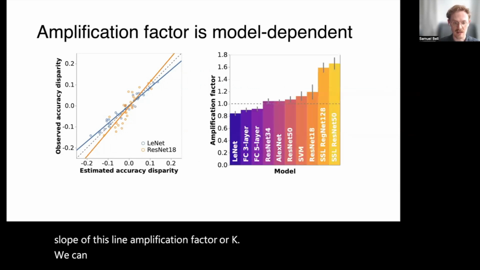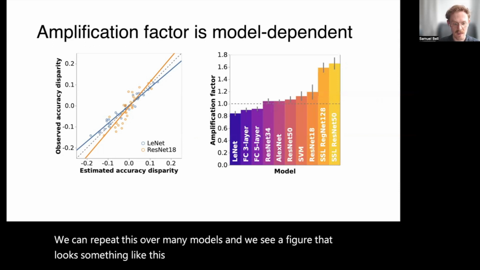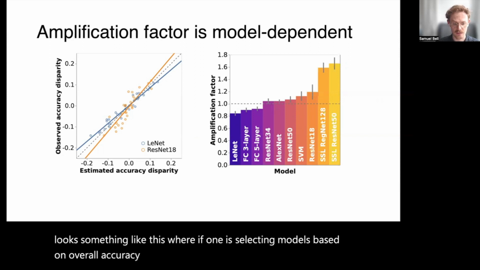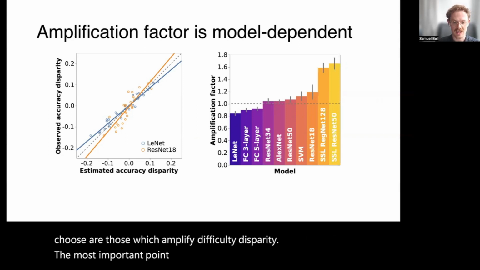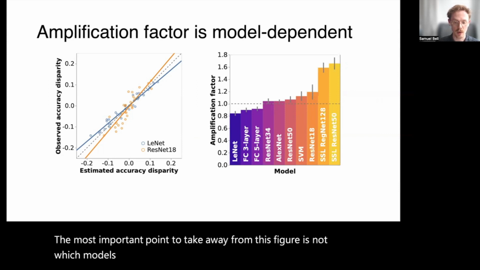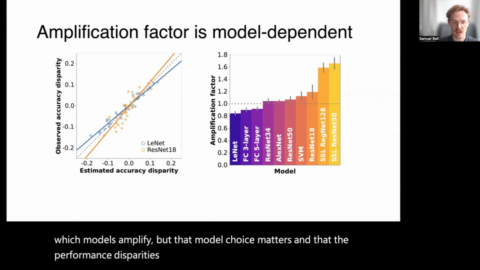We call the slope of this line the amplification factor, or K. We can repeat this over many models, and we see a figure that looks something like this, where if one is selecting models based on overall accuracy over the test set, the models we would tend to choose are those which amplify difficulty disparity. The most important point to take away from this figure is not which models amplify, but that model choice matters, and that the performance disparities are not solely a function of the data.